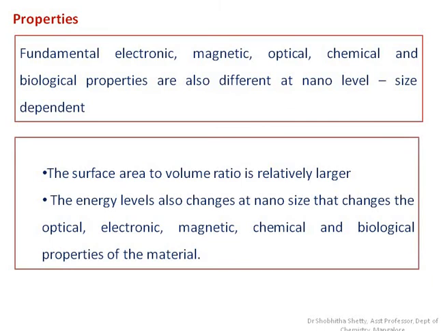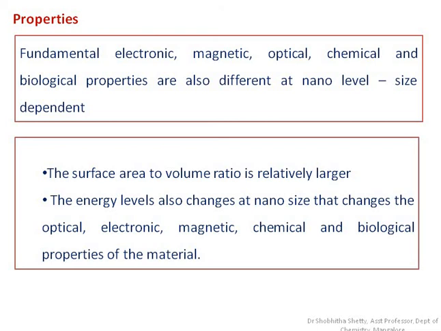So the main reason is that the surface area to volume ratio is relatively larger in the case of nanomaterials compared to bulk materials of the same mass. So this will influence the characteristics of a material. When the surface area to volume ratio is larger, obviously the property of a material is changed. And also the energy levels change at nano size. When you compare bulk material and nano size material, the energy level will not remain as it is. It changes, and obviously it will affect the electronic, magnetic and chemical property of the material.